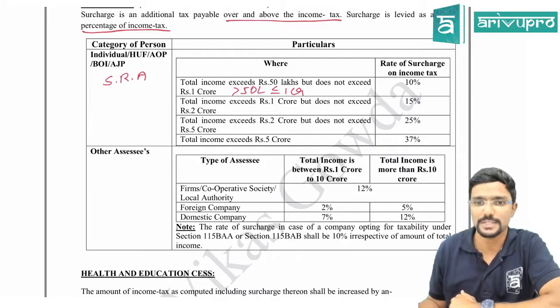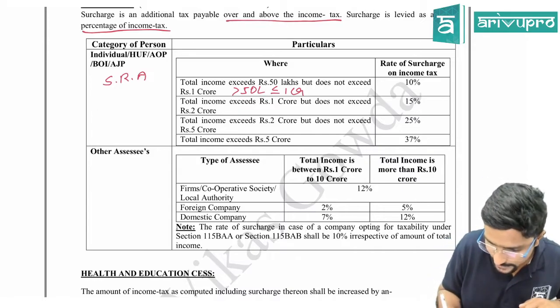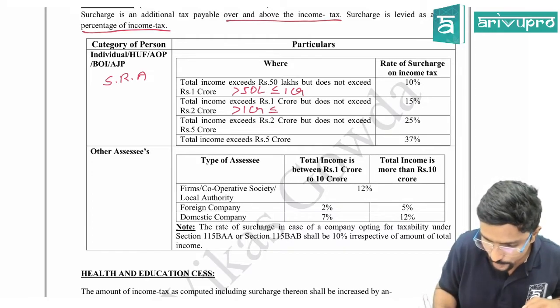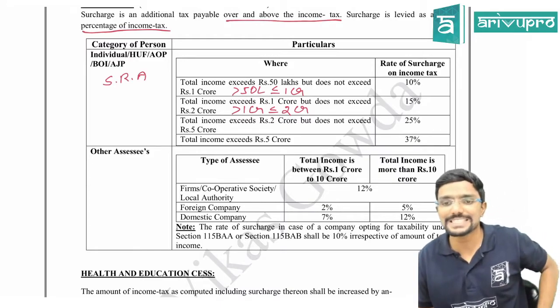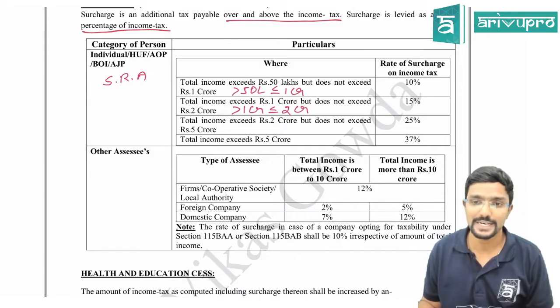Clear? Next, your total income exceeds 1 crore but does not exceed 2 crore. What is the surcharge rate? 15%. So, next, third case.